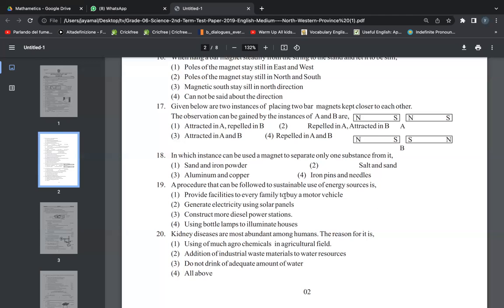Provide facilities to every family to buy a motor vehicle. Can we do that? Provide facilities to every family to buy a motor vehicle.